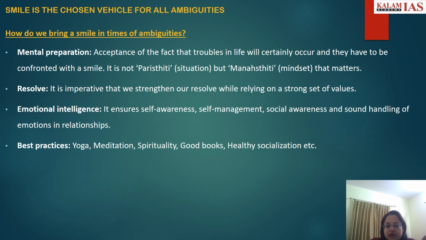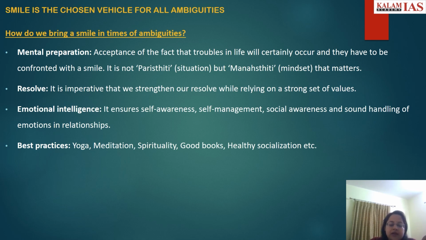Introspection. In what situation I'm acting, I'm reacting in what way. If I'm reacting in a bad way, then I should be controlling it. Okay, this is called self-awareness, introspection. You should be questioning yourself that how will I react in such a situation when the situation is really bad.